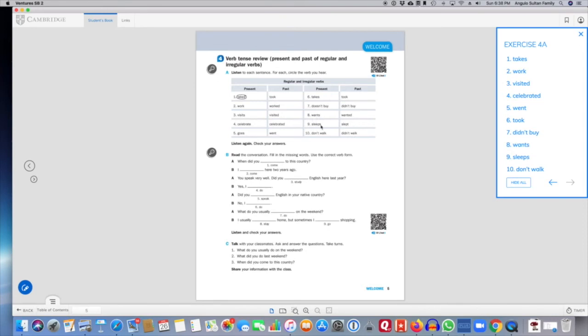Okay, number 9 is, "Akiko sleeps late on Sundays." This is in the present tense.